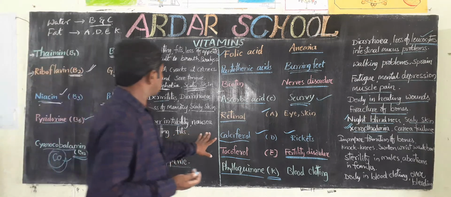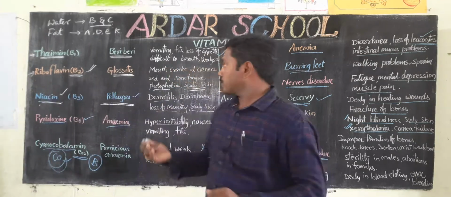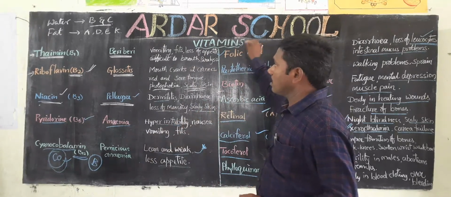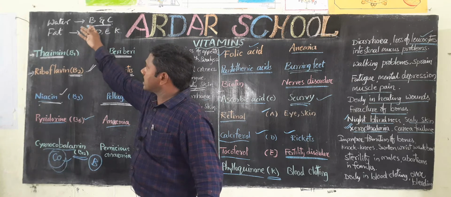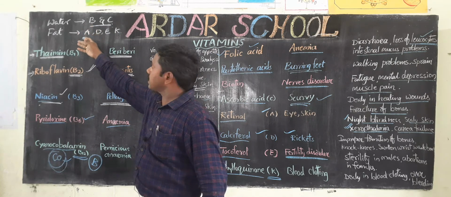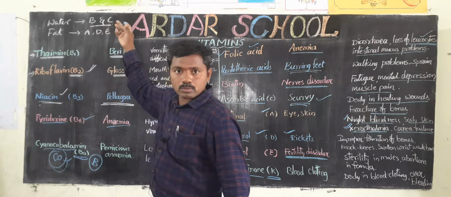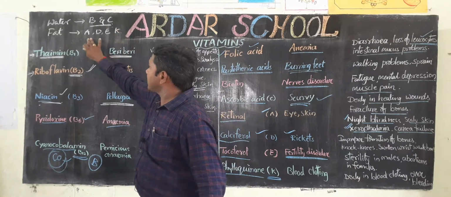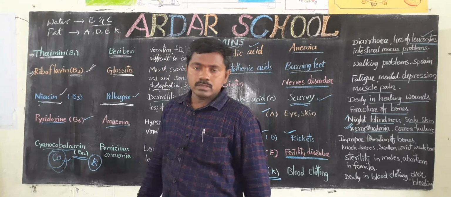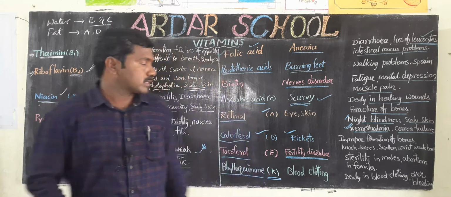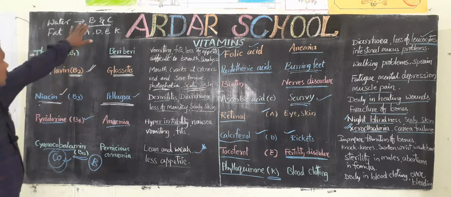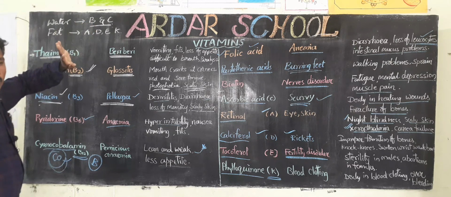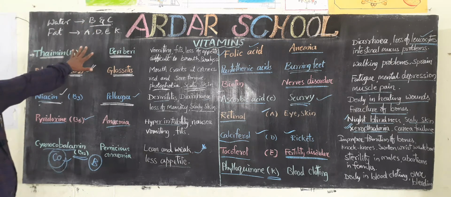So these are the micronutrients, vitamins. Mainly two types, based on solubility: water soluble and fat soluble vitamins. B and C are the water soluble vitamins. A, D, E, K are the fat soluble vitamins. In B vitamins, there are so many vitamins, that's why it is called the B complex.